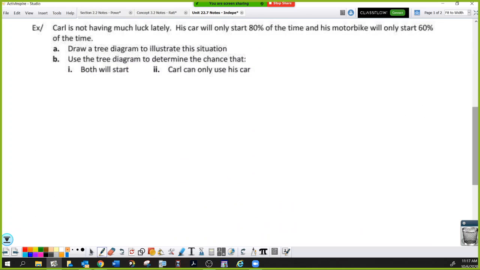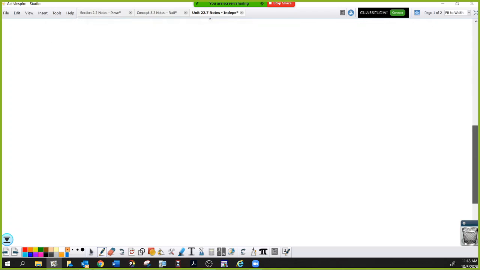All right, Carl, poor Carl, he's not having much luck lately. Carl's car only starts 80% of the time. And his motorbike, instead of saying motorcycle, maybe it's like a scooter, his Vespa, will only start 60% of the time. Man, this guy needs a new car. Part A says to draw a tree diagram to illustrate the situation. Okay, so let's use tree diagrams, and they are finally going to be useful to us.